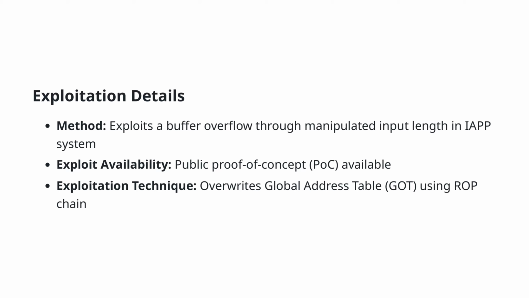This slide focuses on the exploitation details of a specific vulnerability. The method used involves a buffer overflow by manipulating the input length within the IAPP system. A public proof of concept for this exploit is available, indicating that the technique is known and can be recreated by others. The exploitation technique involves overwriting the global offset table using a return-oriented programming, ROP, chain. This approach allows the attacker to control the flow of execution in a very targeted way, leveraging the system's own components against it. As such, understanding and mitigating this type of vulnerability is crucial in preventing potential security breaches.